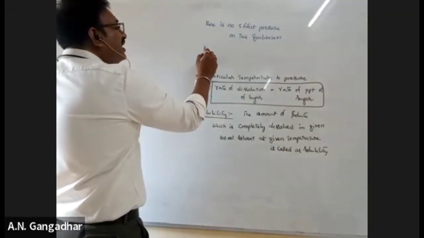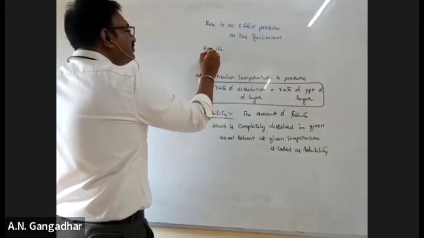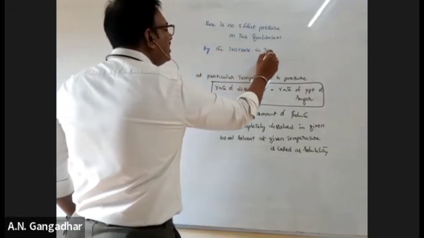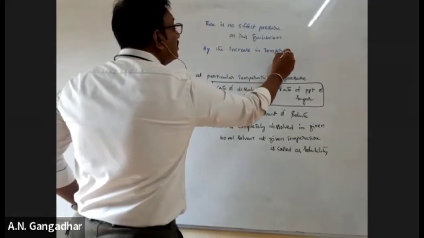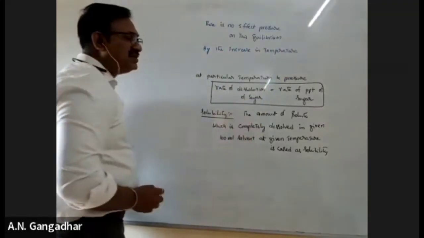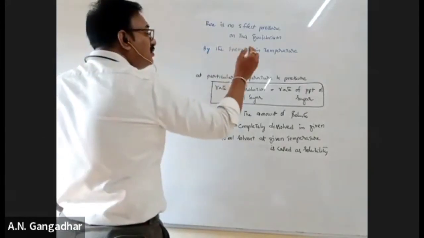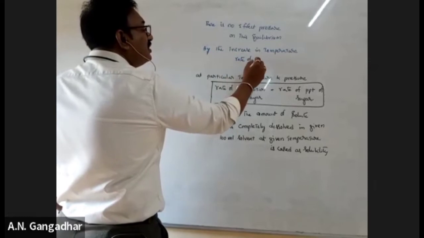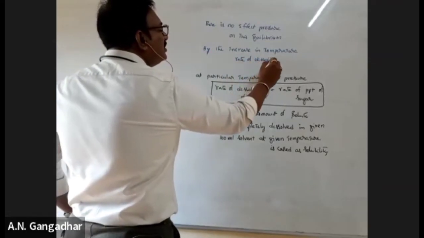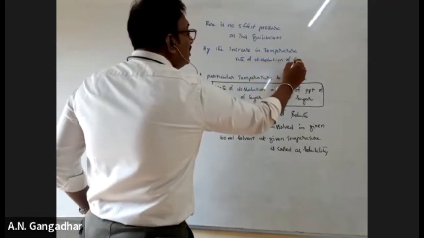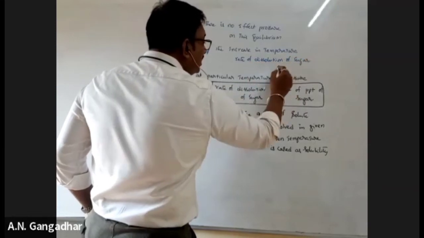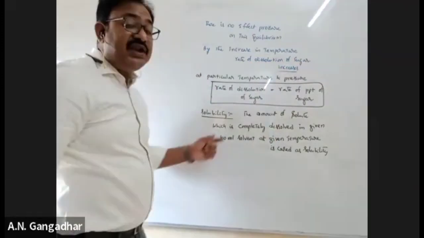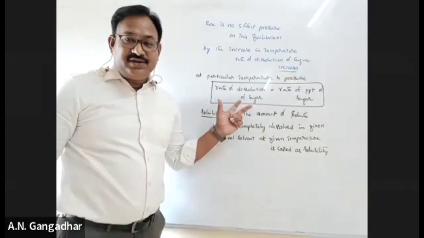Next, by the increase in temperature, what happens? By the increase in temperature, the rate of dissolution of sugar increases. But in all solids it may not.